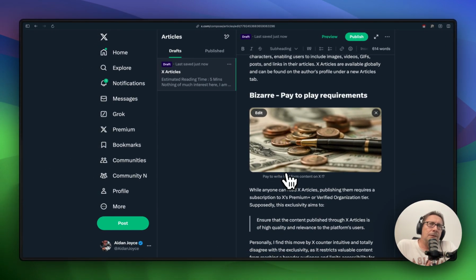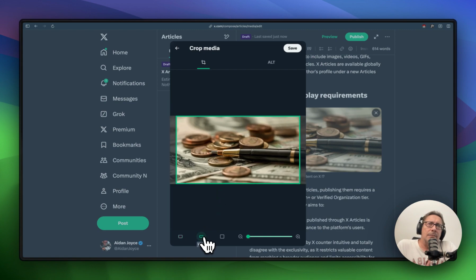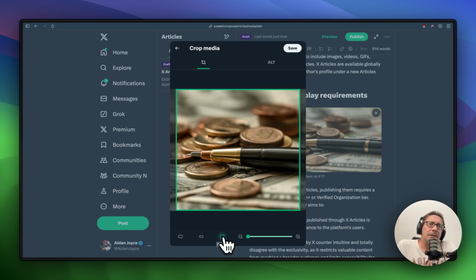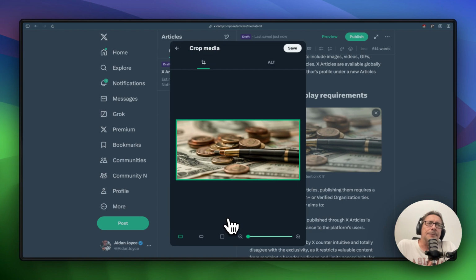In relation to the photo here, if you go to edit the photo, you can see that you have the ability to crop the image, basic cropping, and you can display it as a different aspect ratio image, be it square or one of these aspect ratios here. You can also apply alt text for text readers.